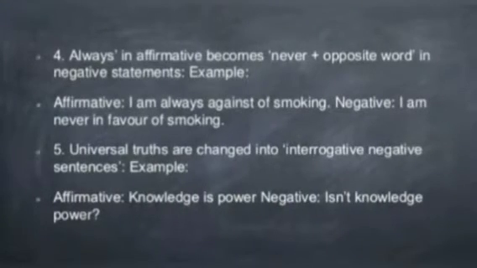Always in affirmative becomes never plus opposite word in negative statement. I am always against smoking. Negative, it should be: I am never in favor of smoking. Universal truths are changed into interrogative negative sentences. Knowledge is power. Is not knowledge power? So, this is one of the easiest methods to convert any affirmative sentence into negative by converting that one into interrogative in negative form.